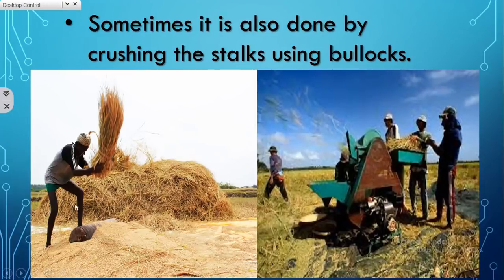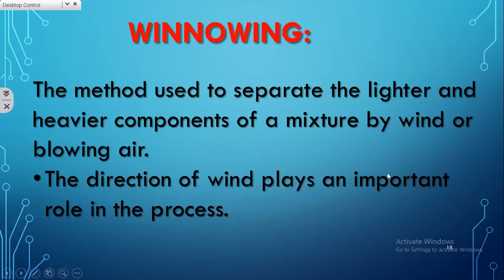See here, this is manual threshing. Here he is trying to separate grains from the stalk. And here threshing is happening with the help of machines like this. And the next method, winnowing. The method used to separate lighter particles from heavier particles. This method is applicable only when there is difference in the weight of the components.